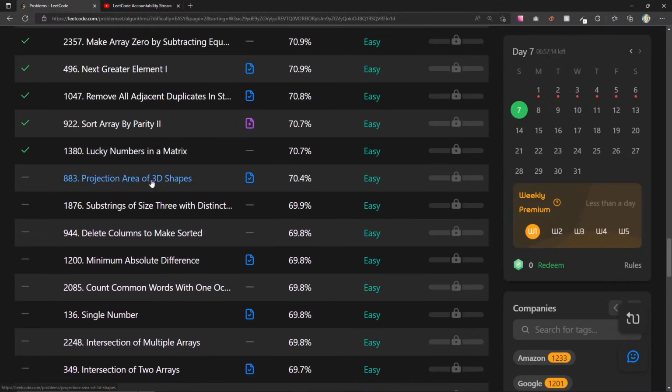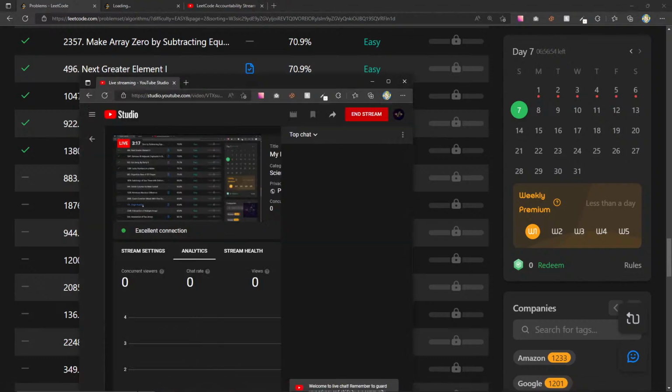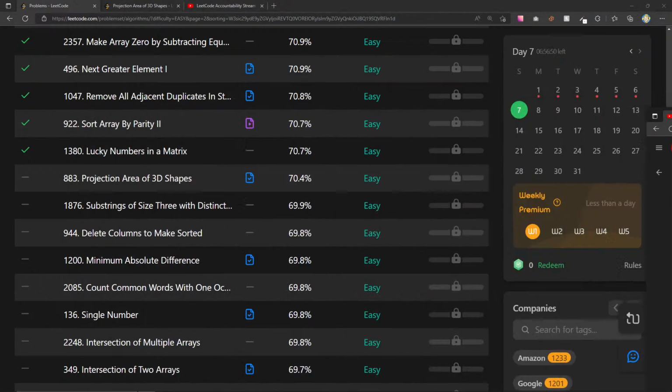I think the first one we have today is this one, projection area of 3D shapes. Now you may have seen the title of this and wondered what Stack Overflow question he's talking about. We're going to get to that when we get to this one down here, single number. So I at least want to get to this LeetCode question right here, and that way you can see what this whole Stack Overflow thing is all about. Let me very quickly make sure the audio is coming through, so I just wanted to double check that real quick.